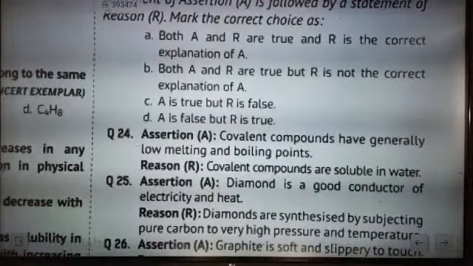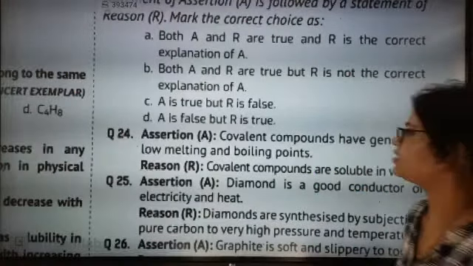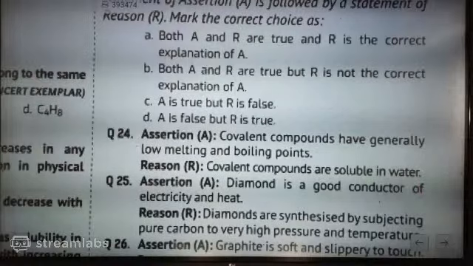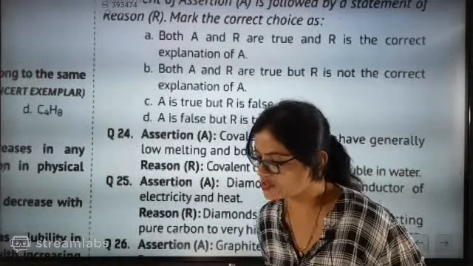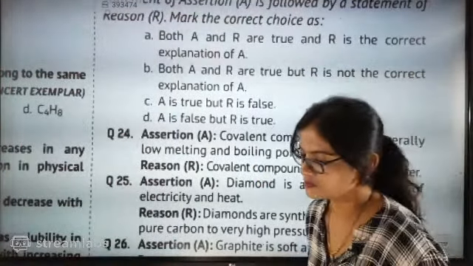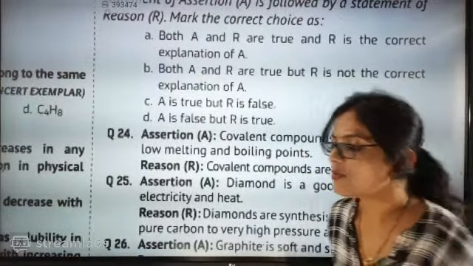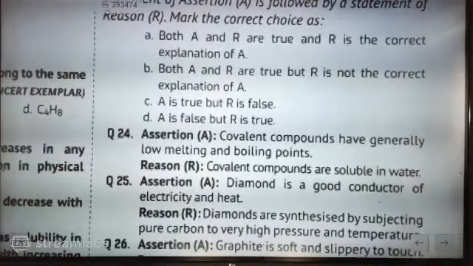Assertion: covalent compounds have generally low melting and boiling point. Reason: covalent compounds are soluble in water. Geo, what is the answer? I should not say anything. What should be the answer? Tell me fast. Think about it and say nicely.